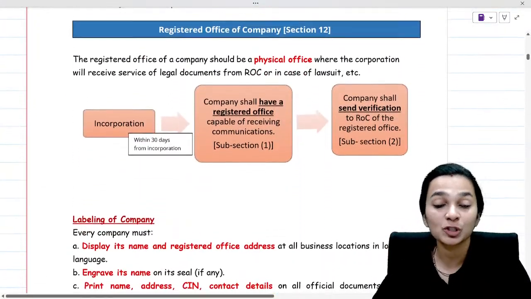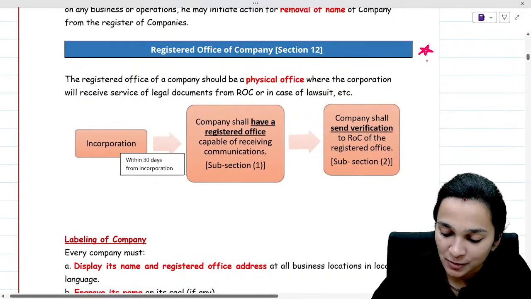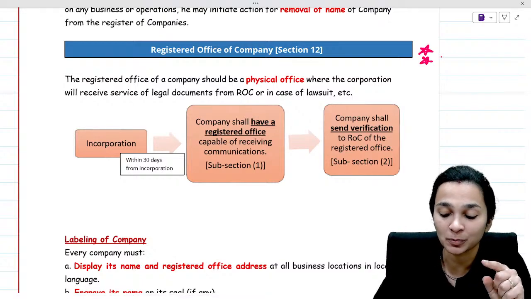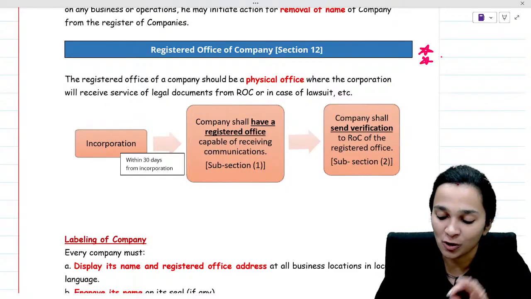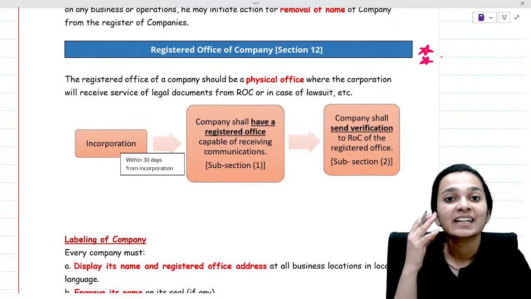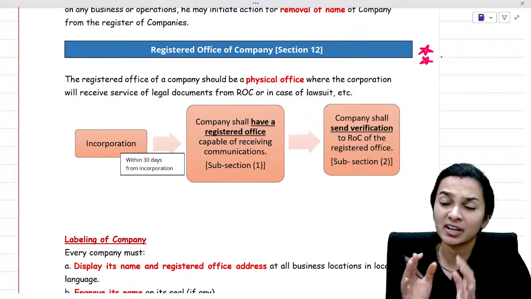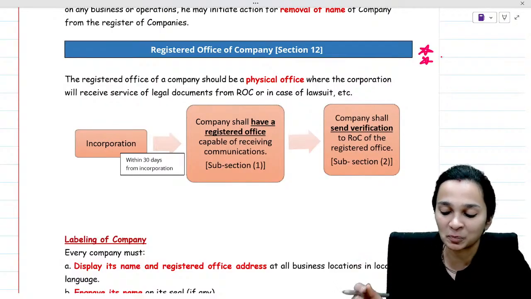Then comes in Section 12, another very important section, which is about the registered office of the company. So every company, within 30 days of its incorporation, should have a separate registered office wherein it can receive all the communications from different people. So there has to be a proper registered office within 30 days from the date of incorporation.